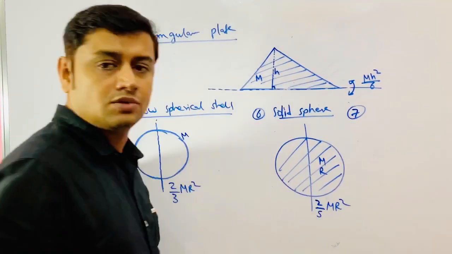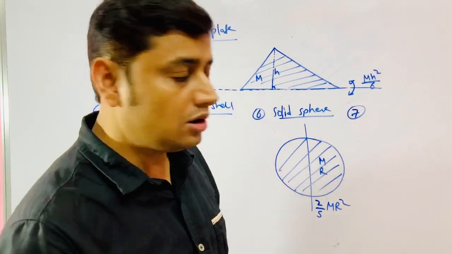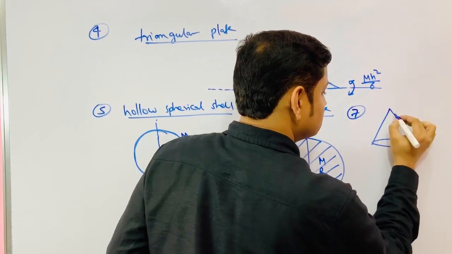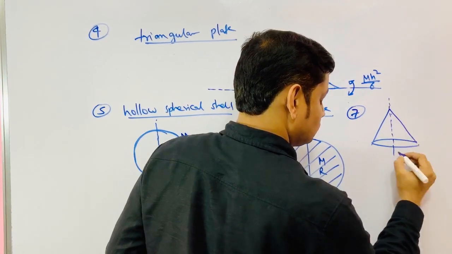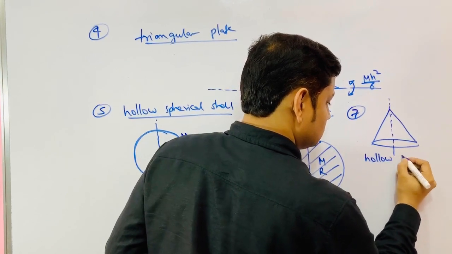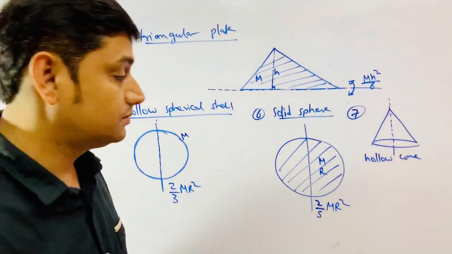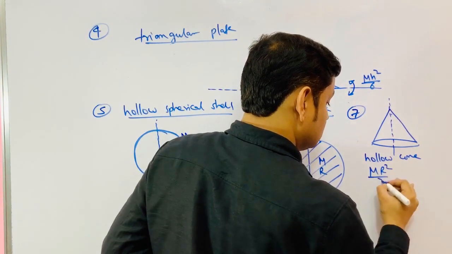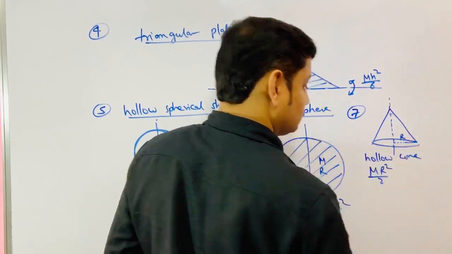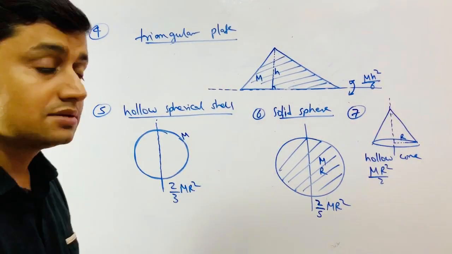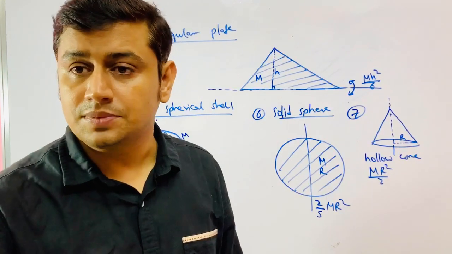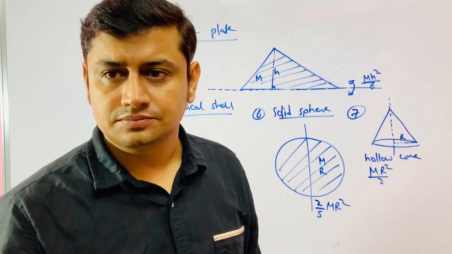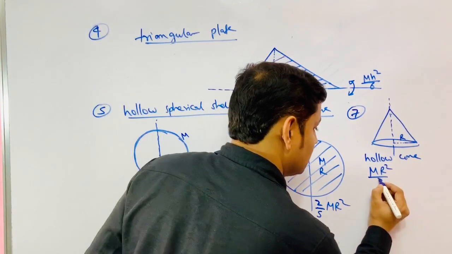Seventh, hollow cone. This is a hollow cone. It is going to be mr square by 2, where R is the radius of the base. mr square by 2, same as a disk. Strange, but same as a disk. The logic behind that, I would say try to understand, otherwise I would tell you.